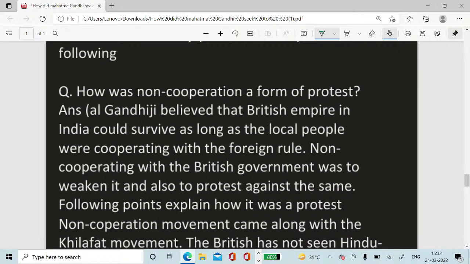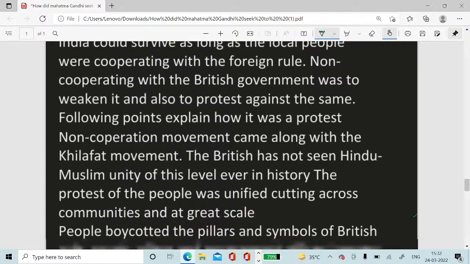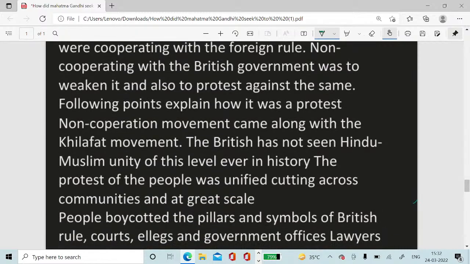Question number 8. How was non-cooperation a form of protest? Answer. Gandhiji believed that the British Empire in India could survive as long as the local people were cooperating with the foreign rule. Non-cooperation, not cooperating with the British government, was the method and also the protest against the same. The following points explain how it was a protest. The non-cooperation movement came along with the Khilafat movement. The British had not seen Hindu-Muslim unity of this level ever in history. The protest of the people was unified, cutting across communities and on a great scale.